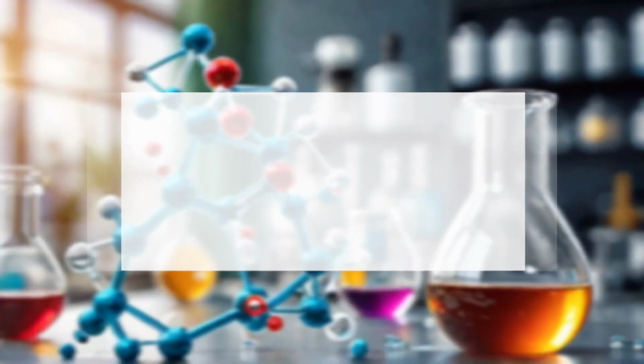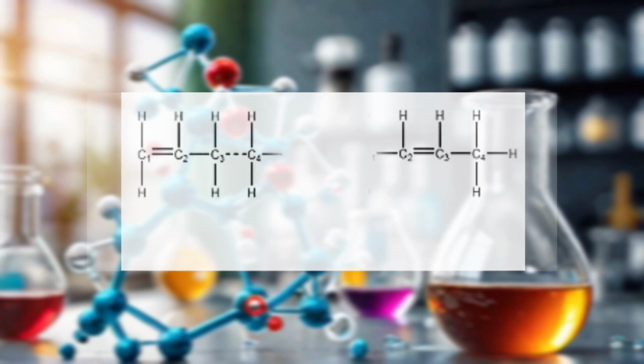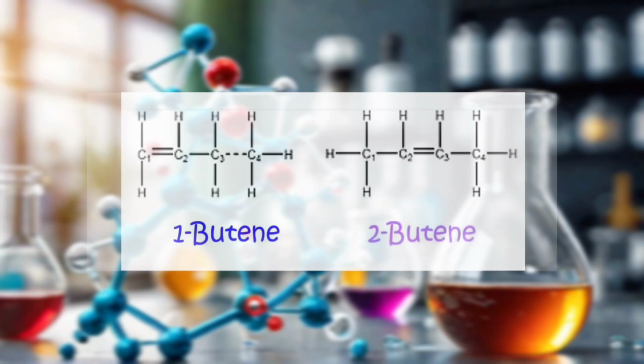Here in the case of the 1-butene and 2-butene, you can see that the position of this carbon to carbon double bond is different. Here in the case of the 1-butene, the double bond is between the carbon 1 and carbon 2, whereas in the case of the 2-butene, the double bond is between the carbon 2 and carbon 3.